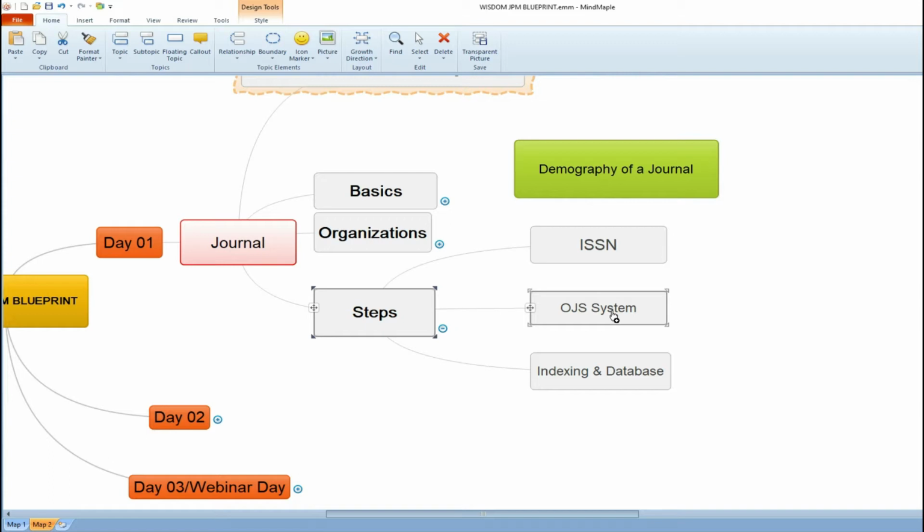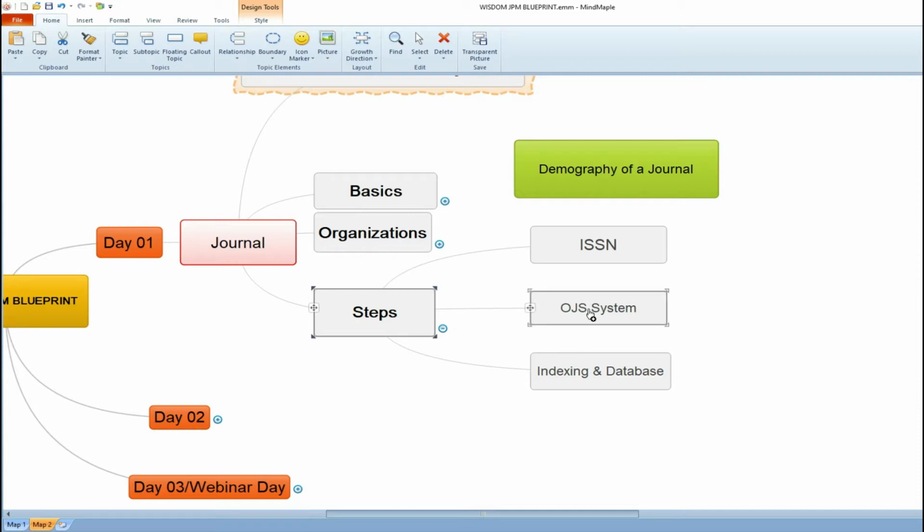That web page can be of any form. If you want, you can have your own website and your own design, and then run your own journal. There are a number of organizations who design websites as per your specification. You just tell them and they will design it. So that's one way. The other way is you go to the OJS system. It's a kind of website.